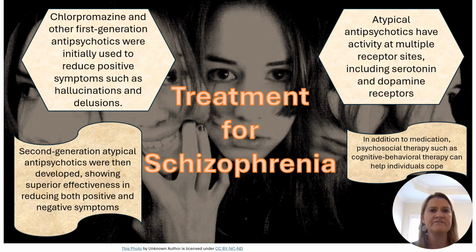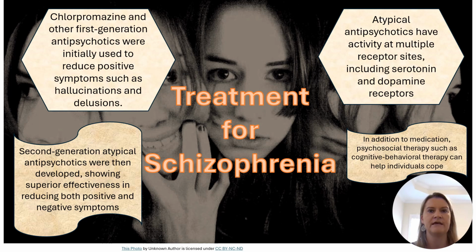In the treatment of schizophrenia, chlorpromazine and other first-generation antipsychotics were initially used to reduce positive symptoms such as hallucinations and delusions. However, these drugs were associated with notable side effects such as Parkinsonism and tardive dyskinesia.